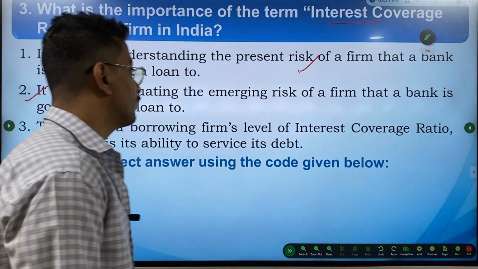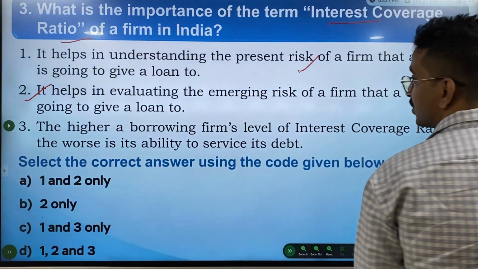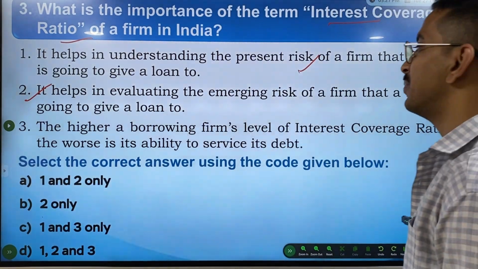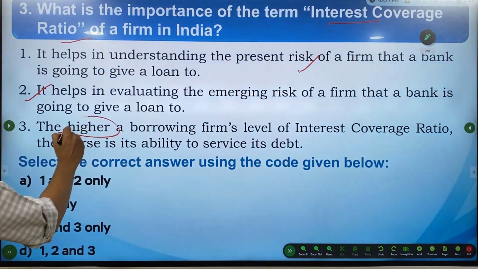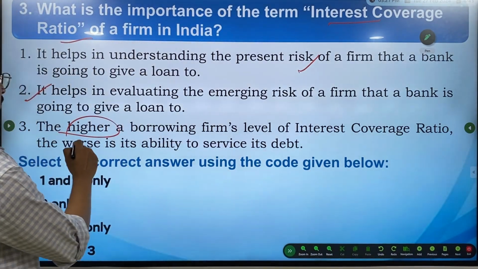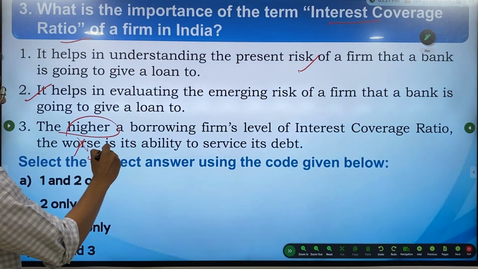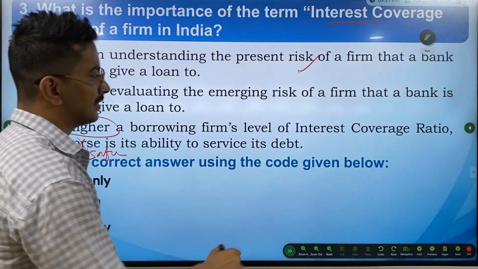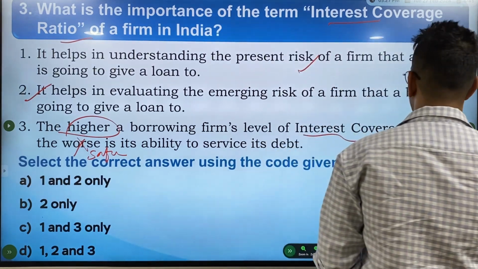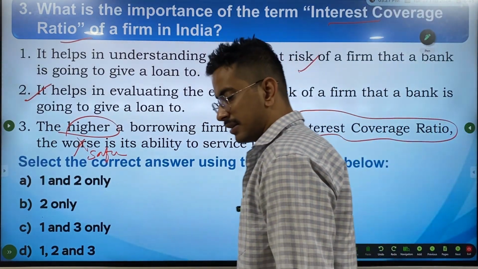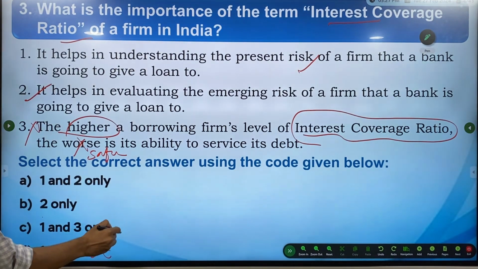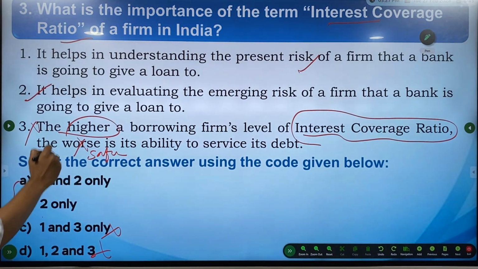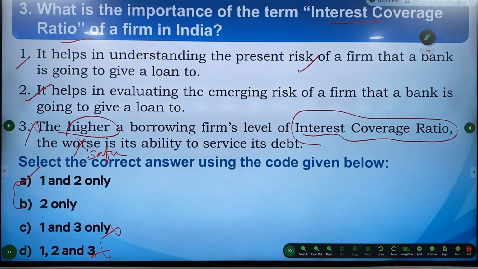The higher a borrowing firm's level of interest coverage ratio, the worse is its ability to service its debt. If the interest coverage ratio is higher, it will be safer, because that means he can pay more interest. So this statement was wrong. If we eliminate 3, you'll be left with these 2. And since we knew that the first one was right, our answer is 1 and 2.